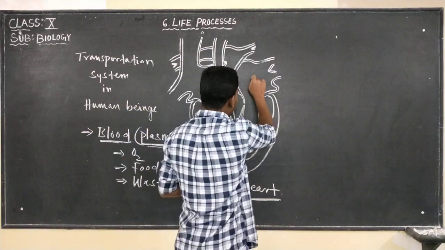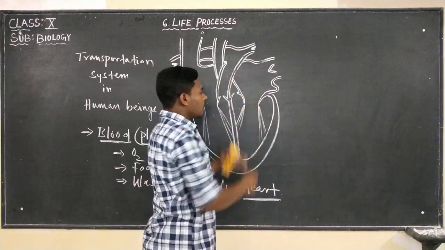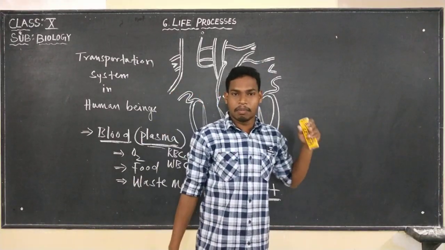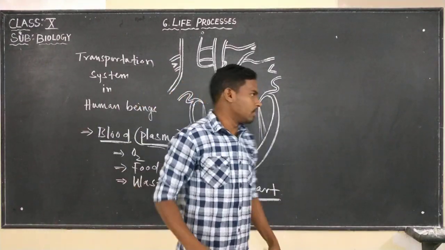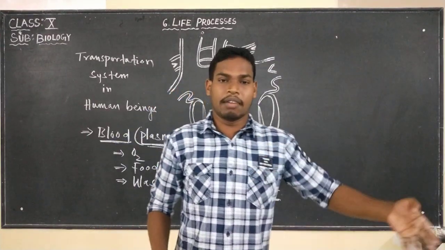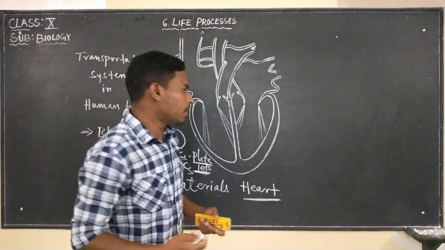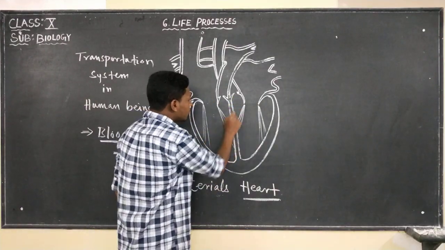So this whole part will become the left part of the heart, and this whole part will become the right part of the heart. So the heart is divided into two parts, left and right. And what divides the heart into two parts? It is the dividing wall known as septum.